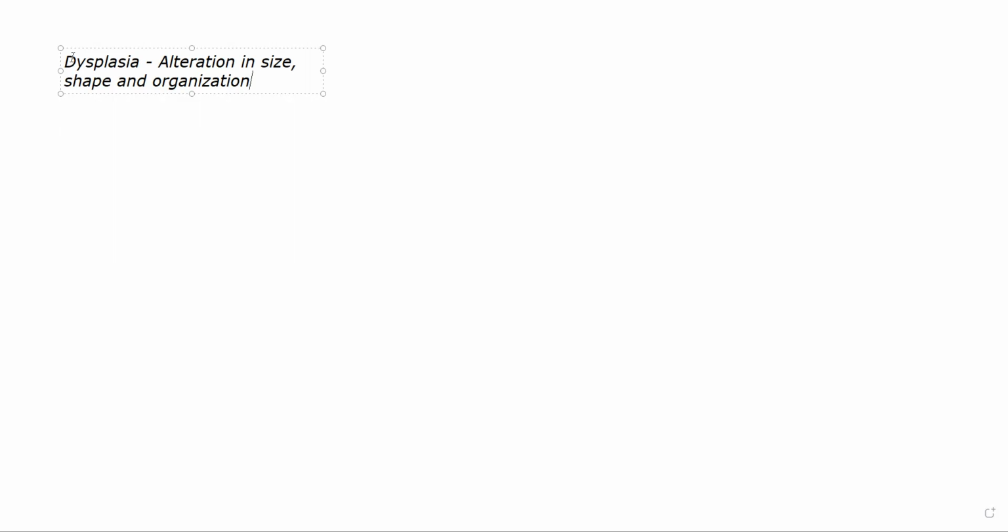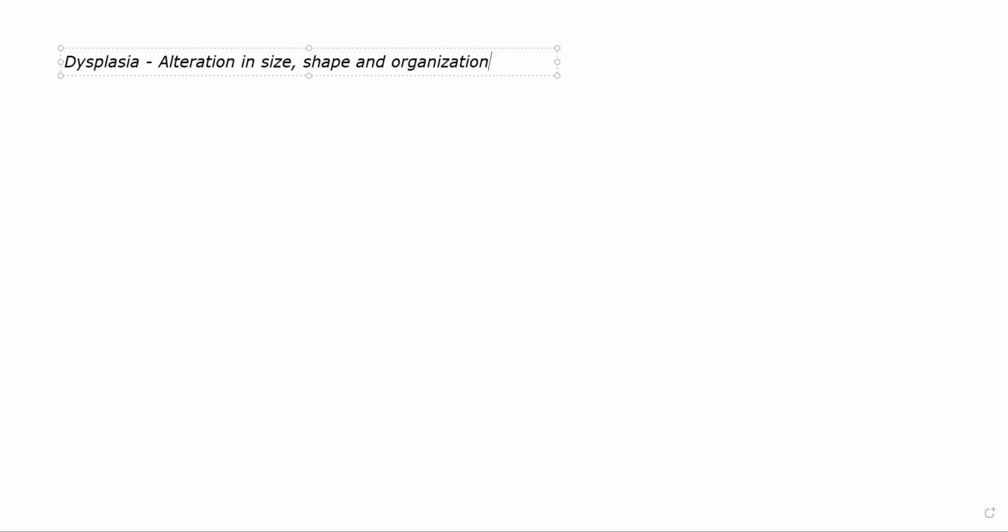Mostly squamous epithelium; the squamous epithelium will undergo dysplasia very commonly. If that happens, it will make several copies of itself and start changing its structure altogether. That will be atypical hyperplasia, which is dysplasia. So those are the 4 different types of cell adaptations.